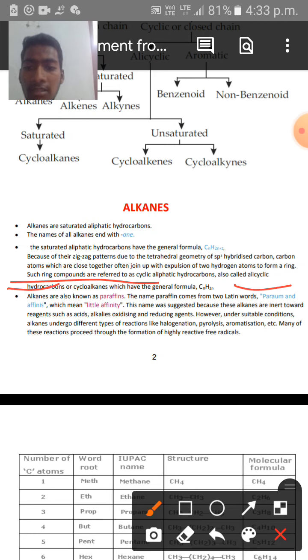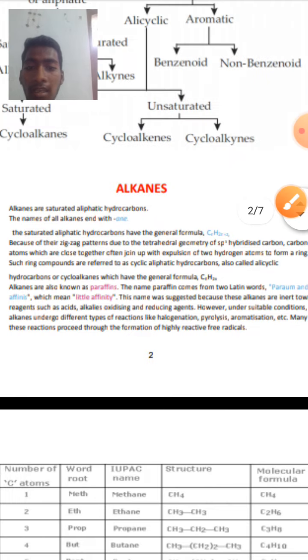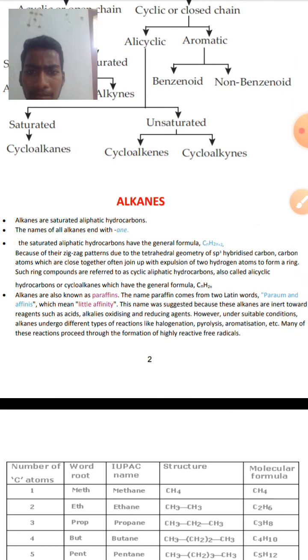In other words, they are also called cycloalkanes, and they have the general formula CnH2n. And see here, alkanes are also known as paraffins. We can also call alkanes paraffins.